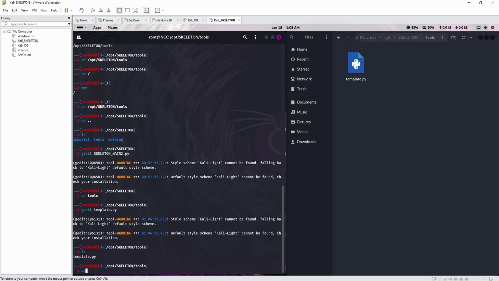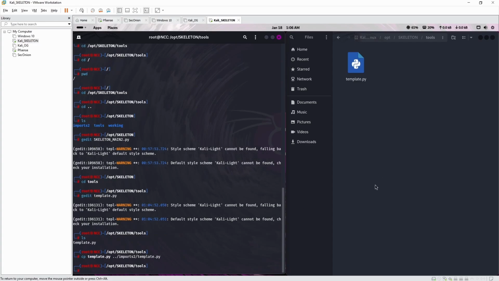What we can do, we can copy. cp will copy. And what you've got to write is template, what we're copying first. And then you're going to write where we're going to copy. So we're going to go back and we're going to go into imports and we're going to copy into template.py. So as you can see, back, change it to imports, template.py. That will specify the directory where it's going to go.